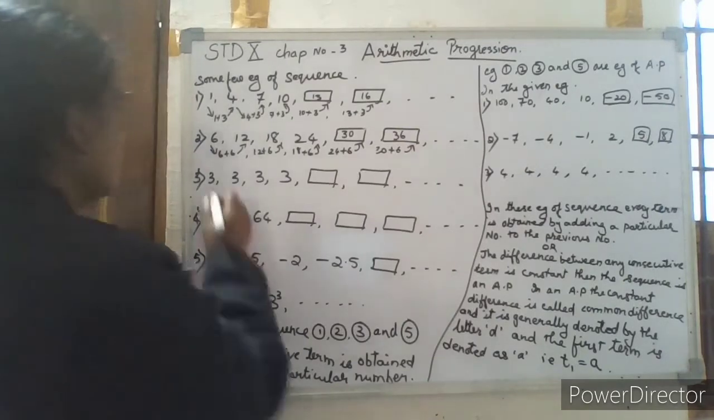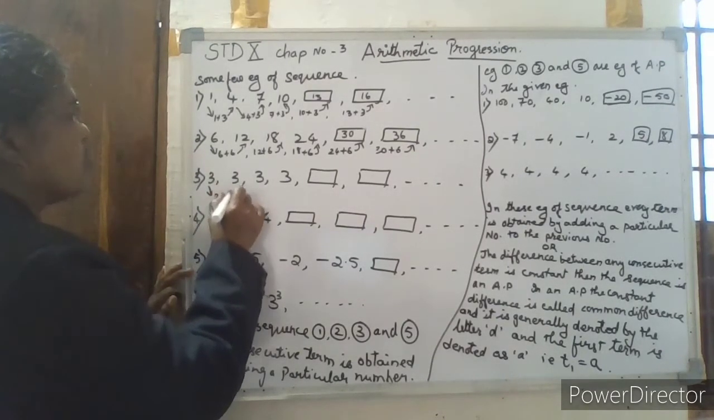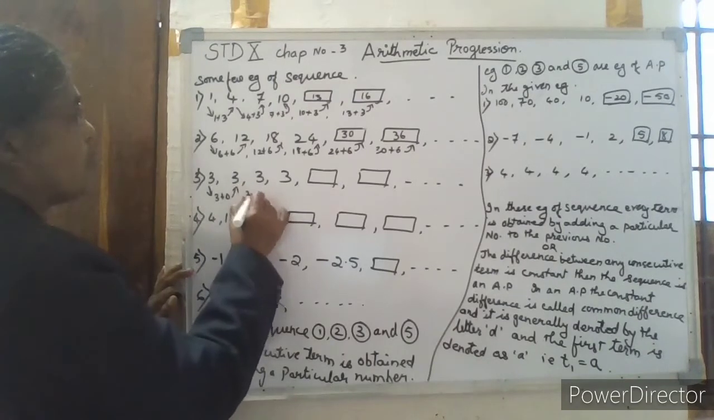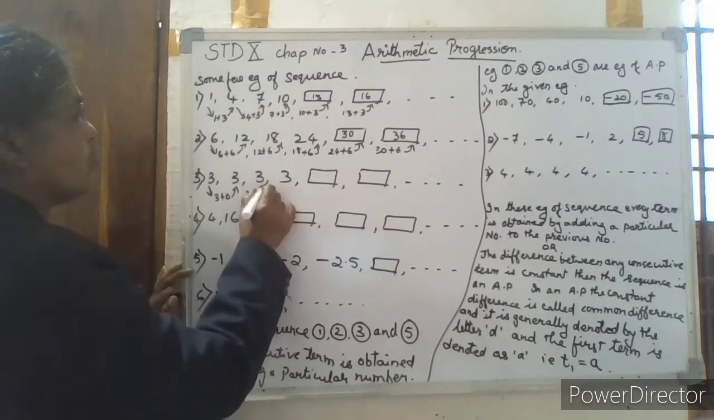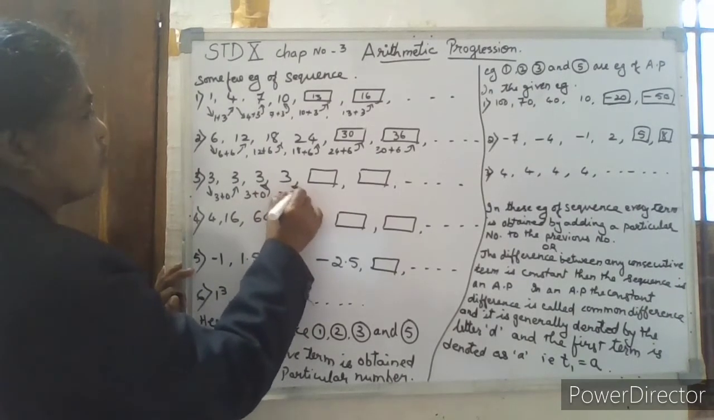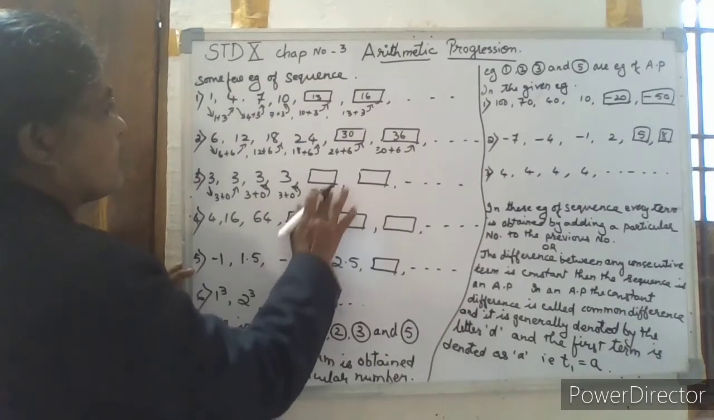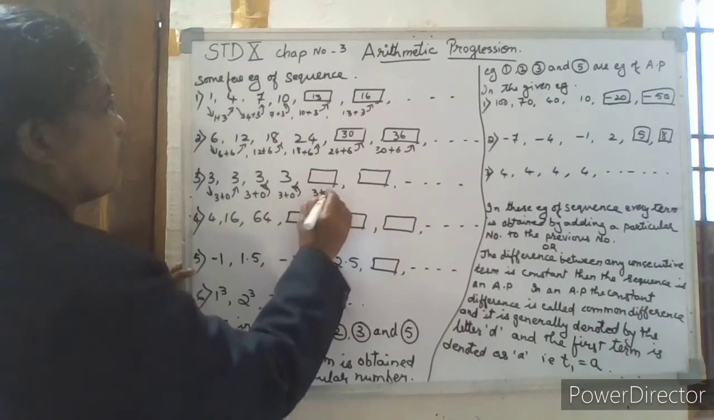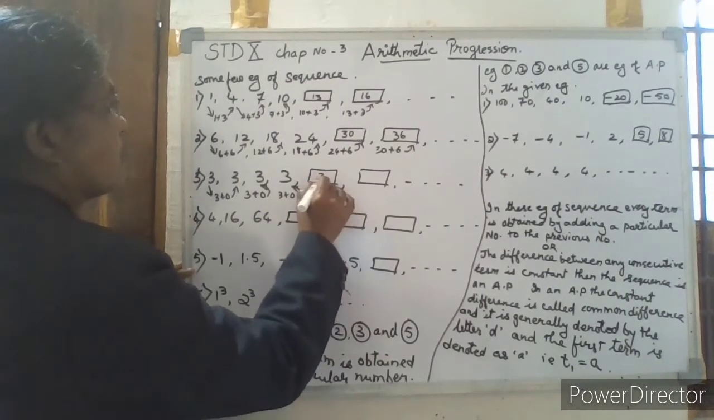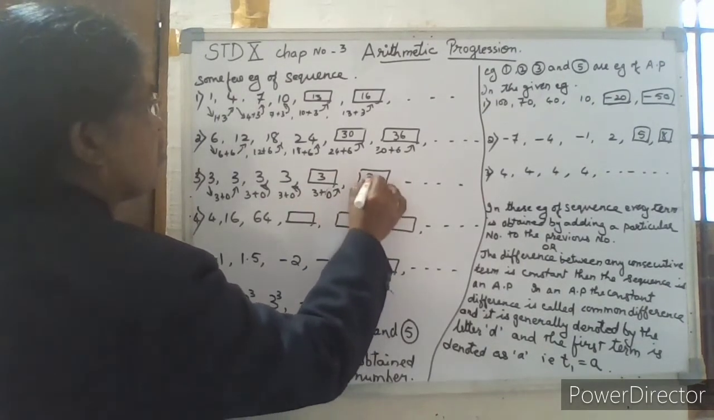Here in this example, 3 plus 0 is equal to 3. Again 3 plus 0 is equal to 3. Again 3 plus 0 is equal to 3. So we get again 3 plus 0 will be equal to 3 only. Then again 3 plus 0 will be equal to 3.